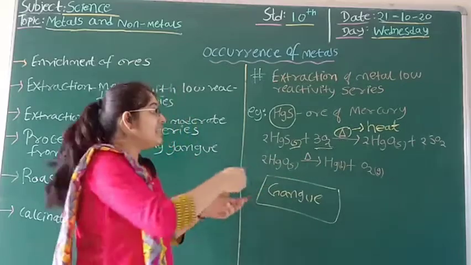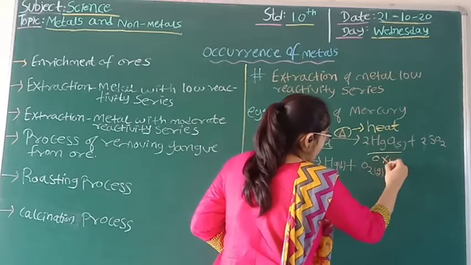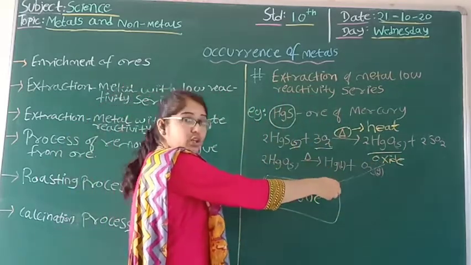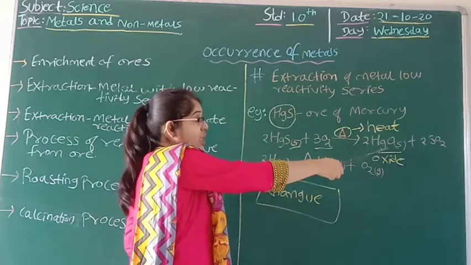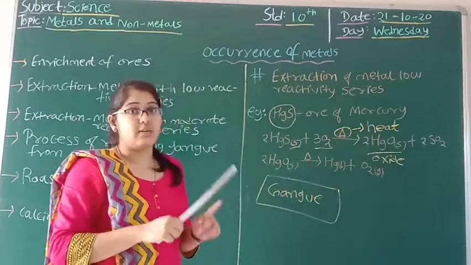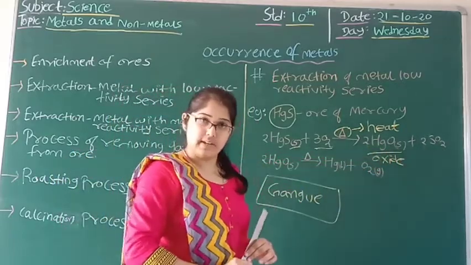What we get is that it will convert into oxide. So I will get mercury oxide, HgO, and along with that I am going to get SO2, sulfur dioxide.